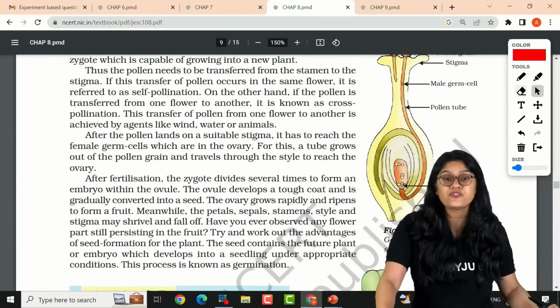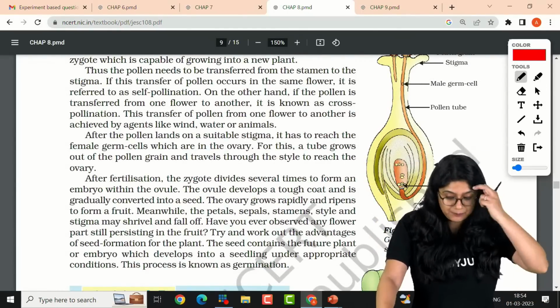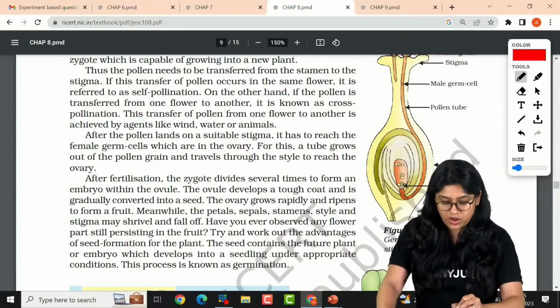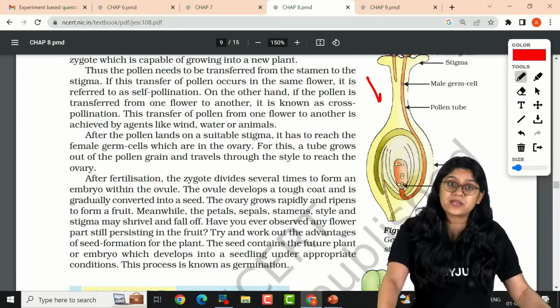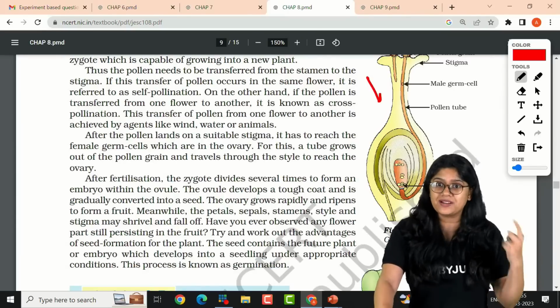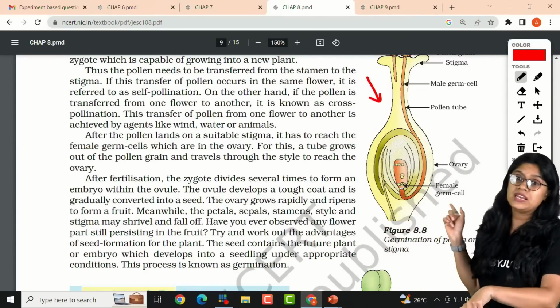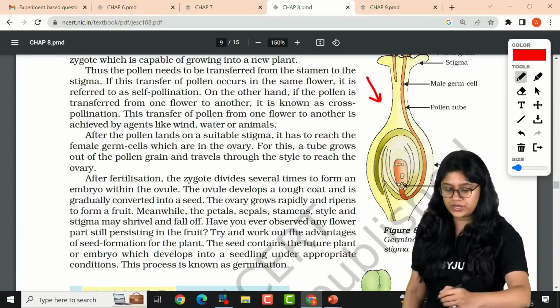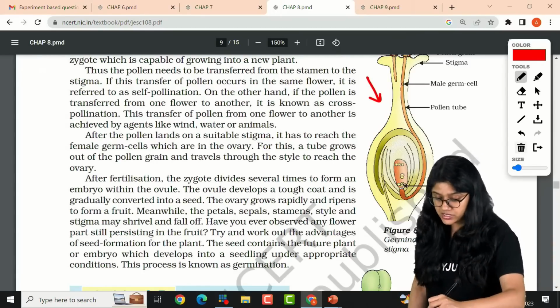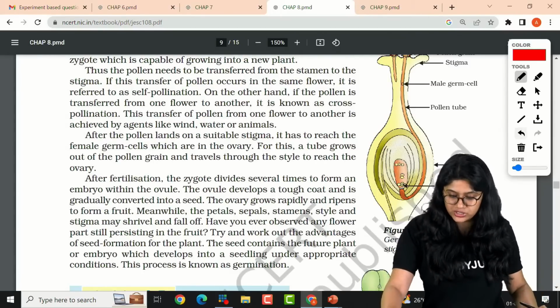Now, I want all of you to pay attention to this diagram. Please make sure you are aware about this diagram. This diagram can come in your examination to identify the part. It came in the last year paper. So, please make sure you have the understanding about this diagram, okay? This is very important.